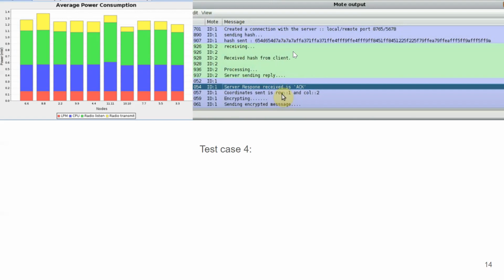So you can see whenever a client or a server sends any message, it is first converted into a hash, and then an acknowledgement is sent back to the client, and then it is decrypted, and then it is processed and moved on forward.